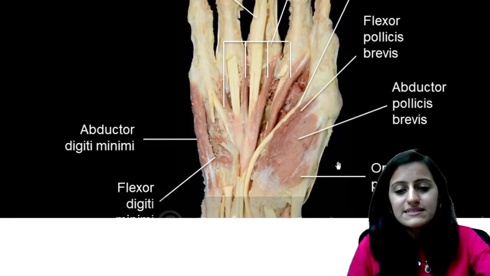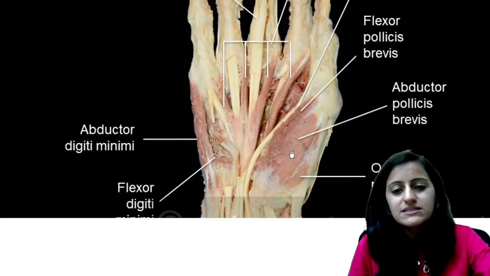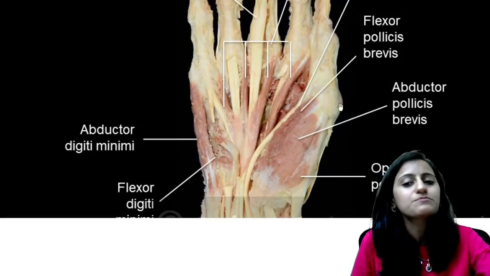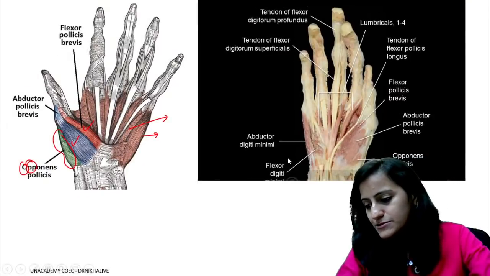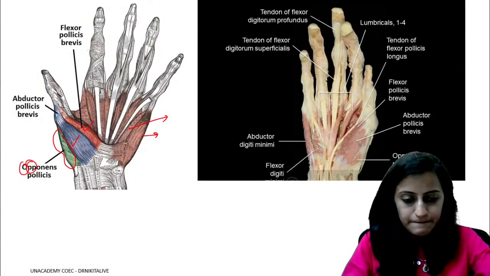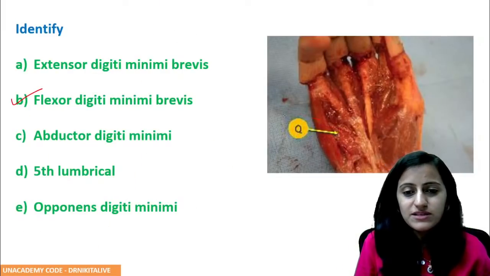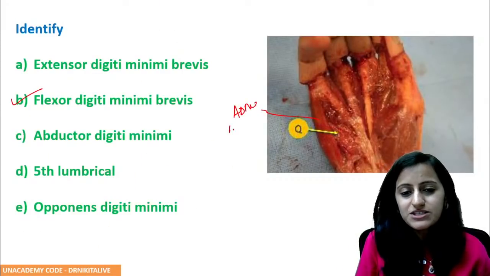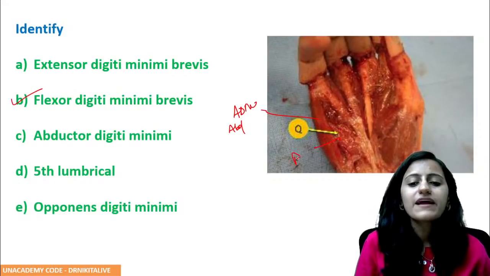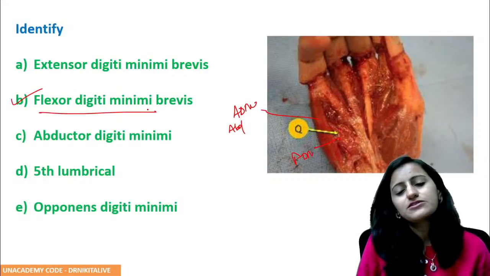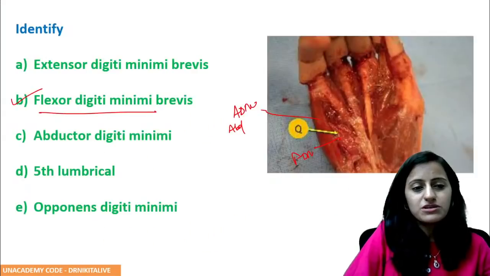I hope everybody is clear with this. So the outermost is your opponens pollicis, abductor pollicis, and then you have flexor pollicis. That is what we need to remember here. Going back to the image that was asked, this muscle will be abductor digiti minimi, and the muscle adjacent to that will be your flexor digiti minimi. All right, so this was your question number 7.